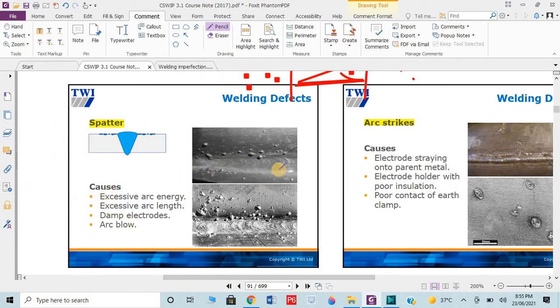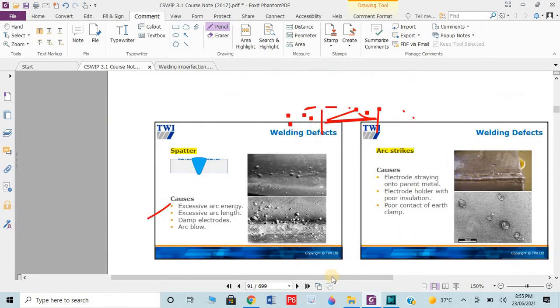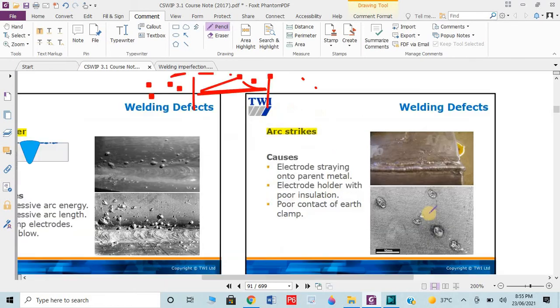Why? If we have more electricity or arc energy, then it comes outside. If we have excessive arc length or a damp electrode, meaning a useless electrode which we are still using, this problem could occur, or arc blow. Then we have arc strike. Arc strike means unwanted touching of the electrode with the base metal. If after welding or before welding or whenever we pass the welding, our electrode unconsciously touches the base metal, this kind of problem occurs. This is known as arc strike.